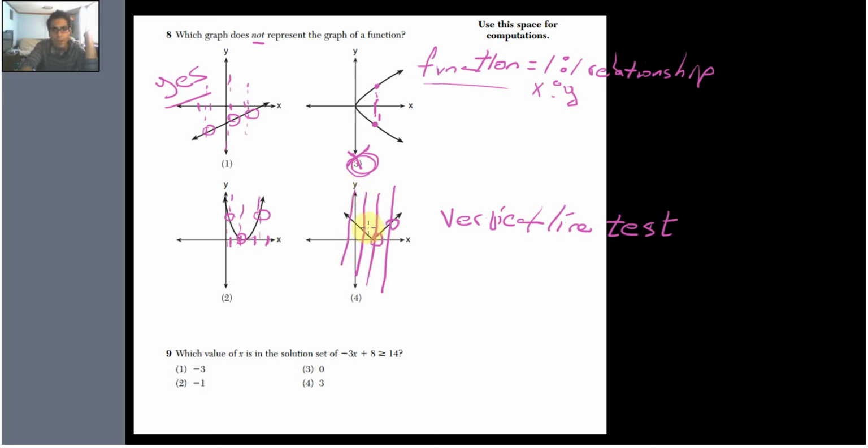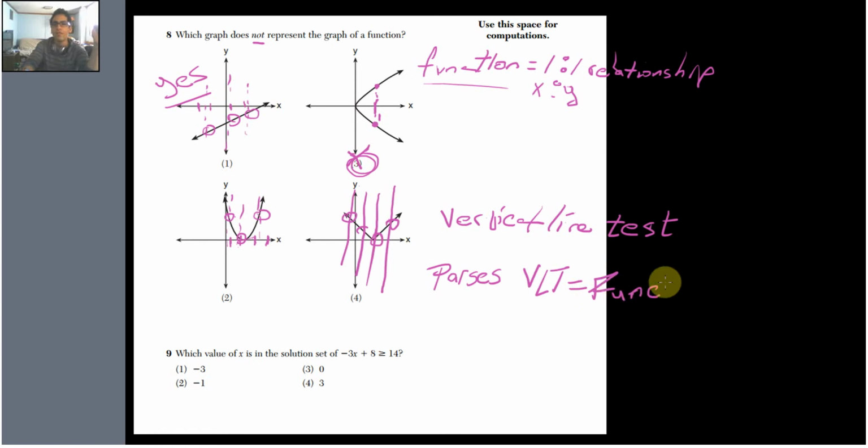Bam, bam, bam. It's only touching one point. If something passes the vertical line test, the VLT, then it is a function.